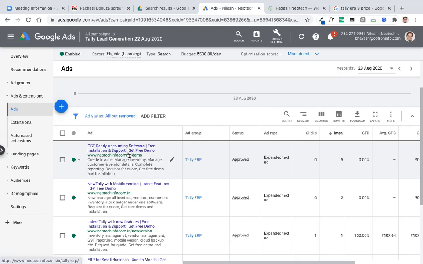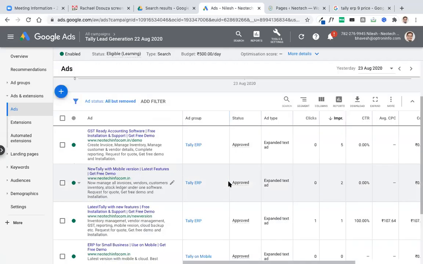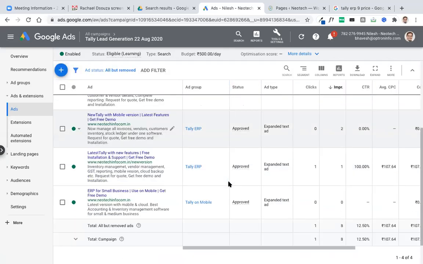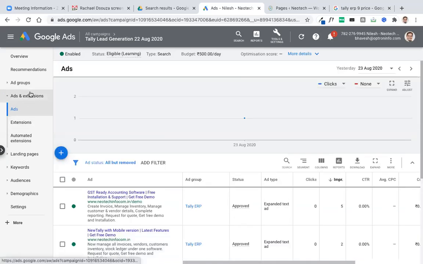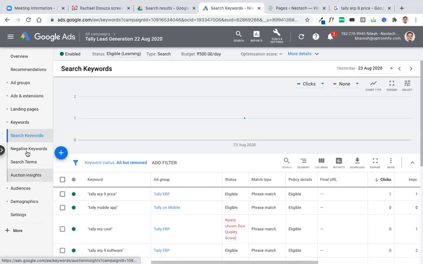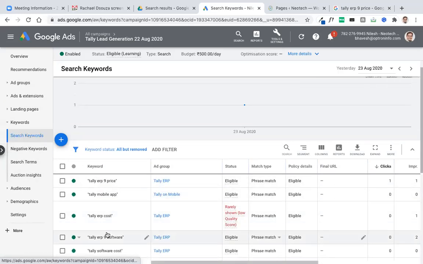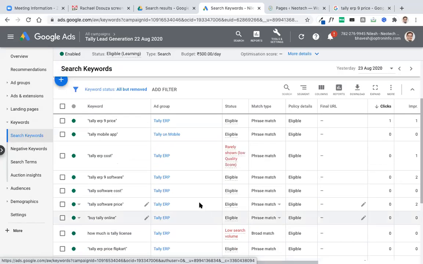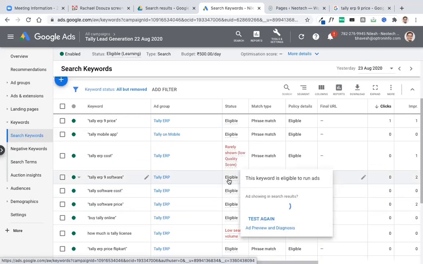You need to have permission for that. But you can use any generic name or generic keywords in your ad as well as in your keywords. There is no restriction on running ads using generic keywords.